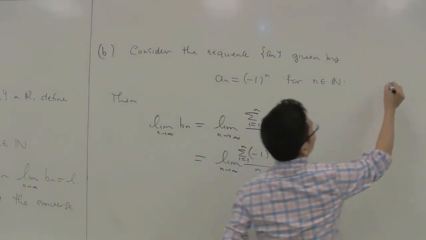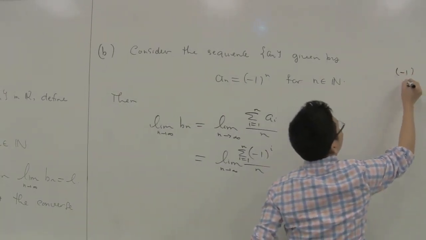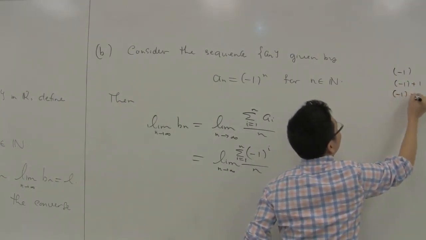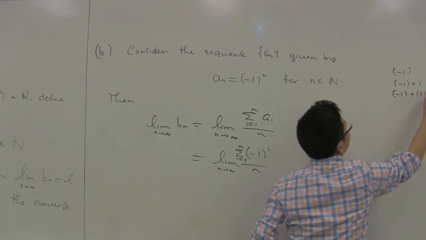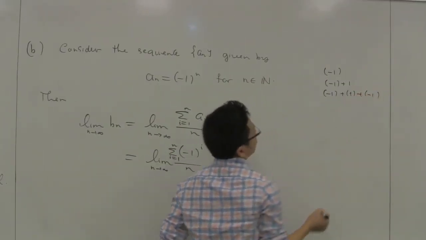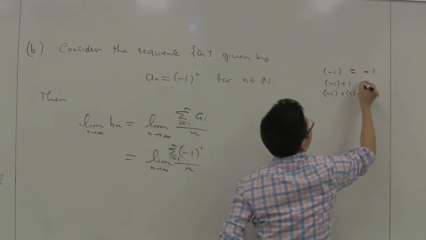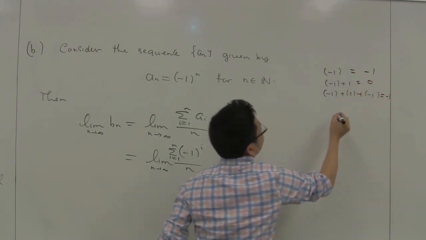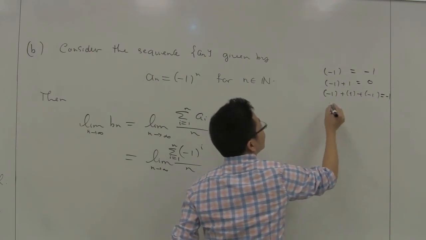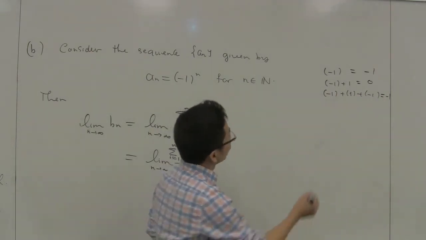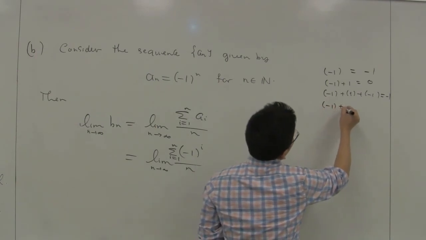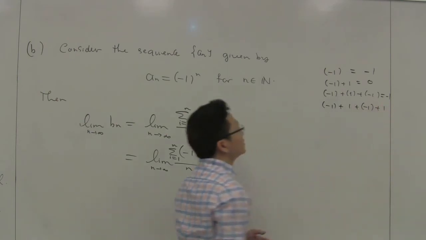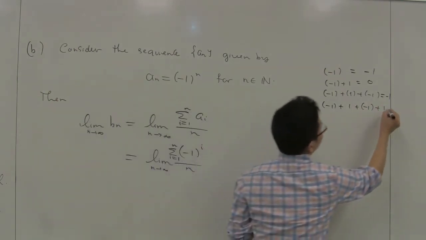At first we have minus 1, and then we have minus 1 plus 1, and then we get minus 1 plus 1 plus minus 1, and so on. So this is minus 1, this is 0, and this is minus 1, and then you can show that the sum of a_i where i runs from 1 to 4 is minus 1 plus 1, and then you add minus 1, and then you add 1, and this is 0.